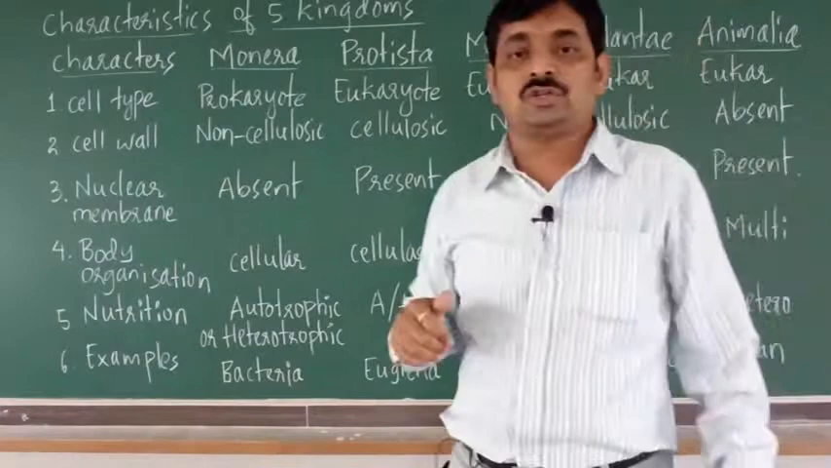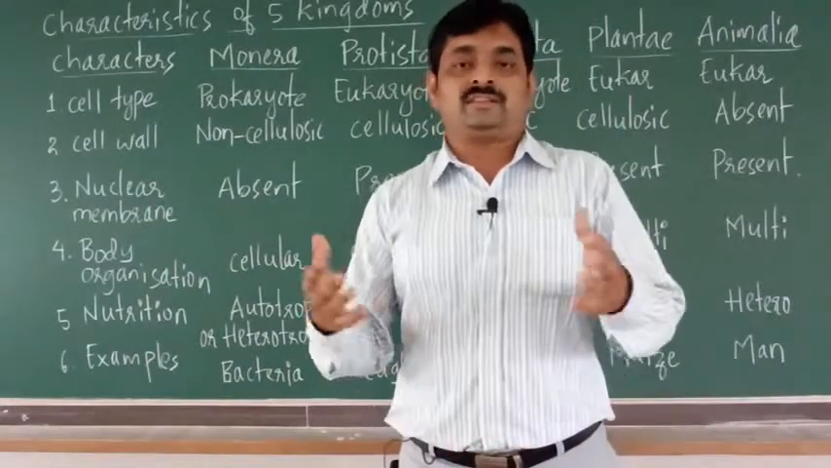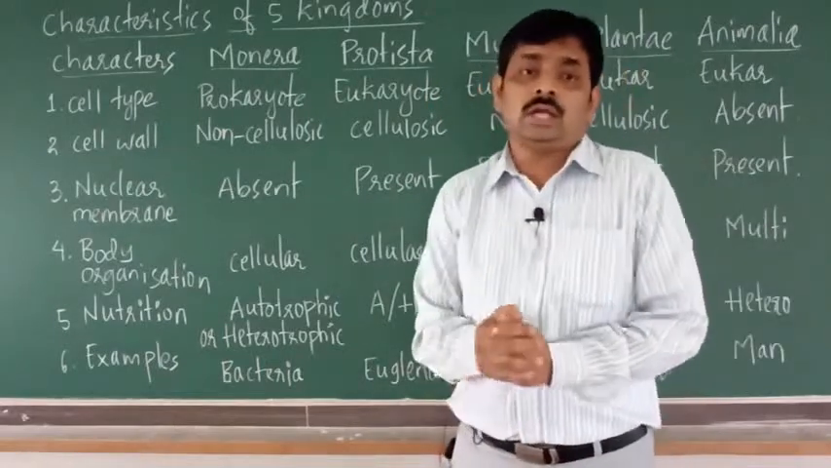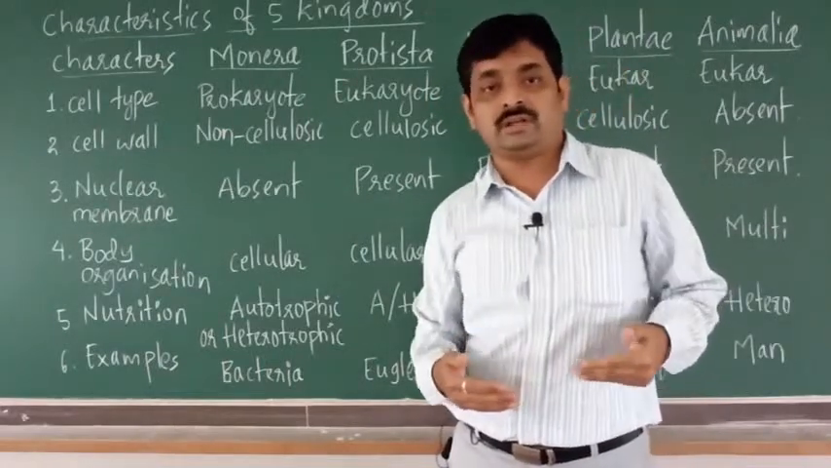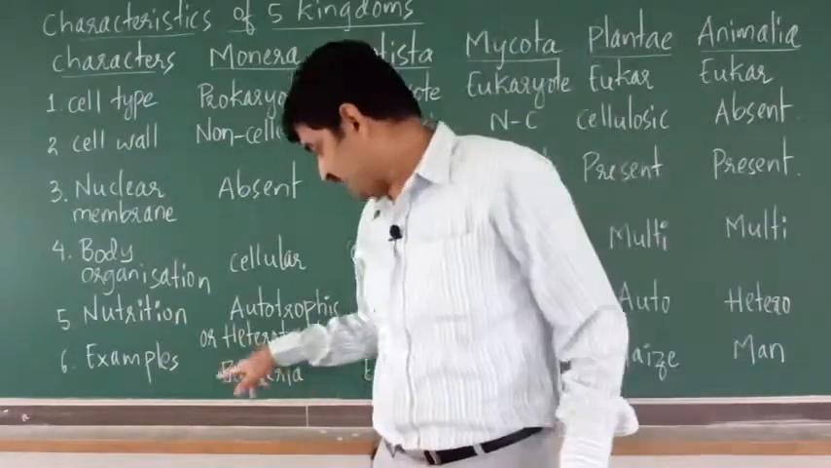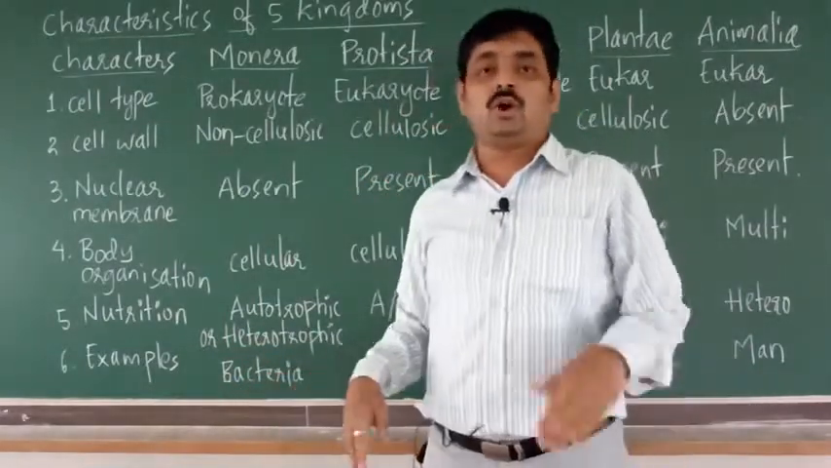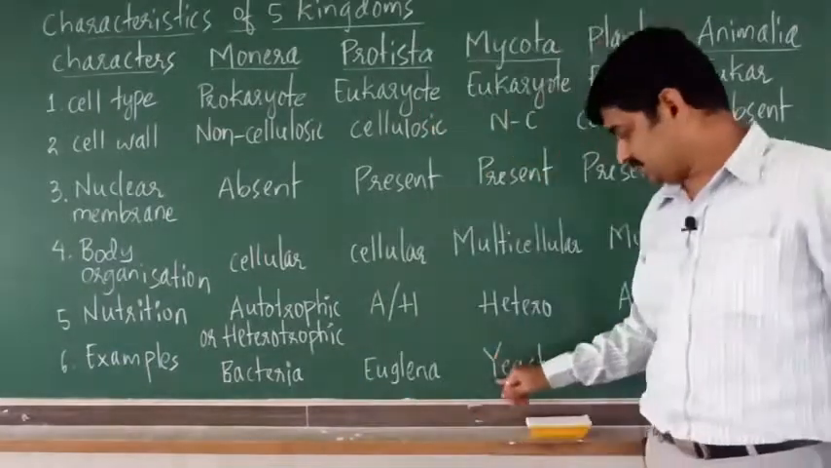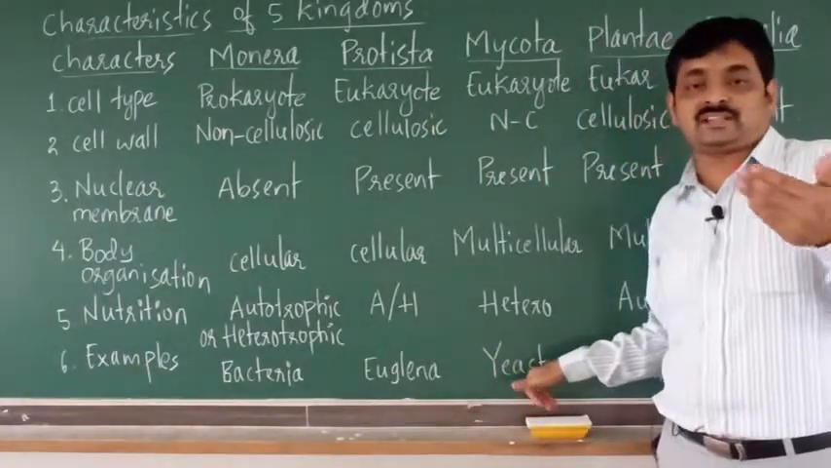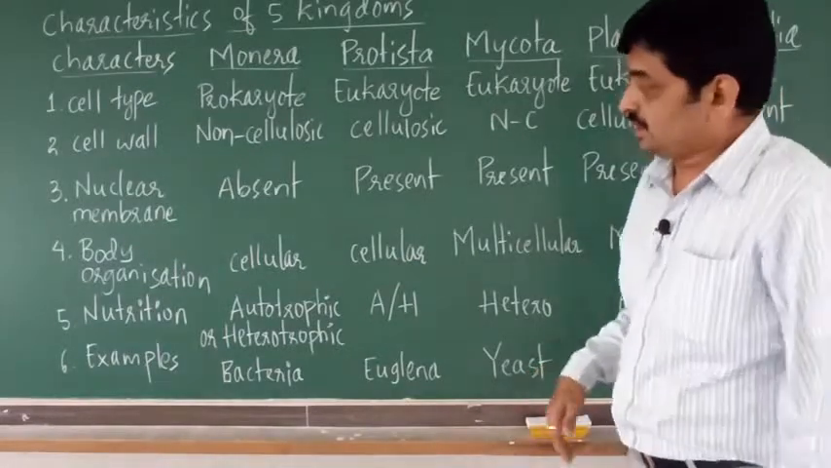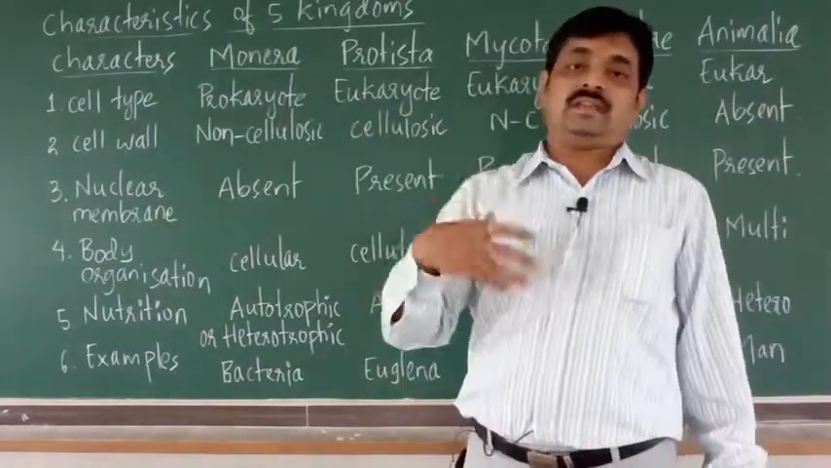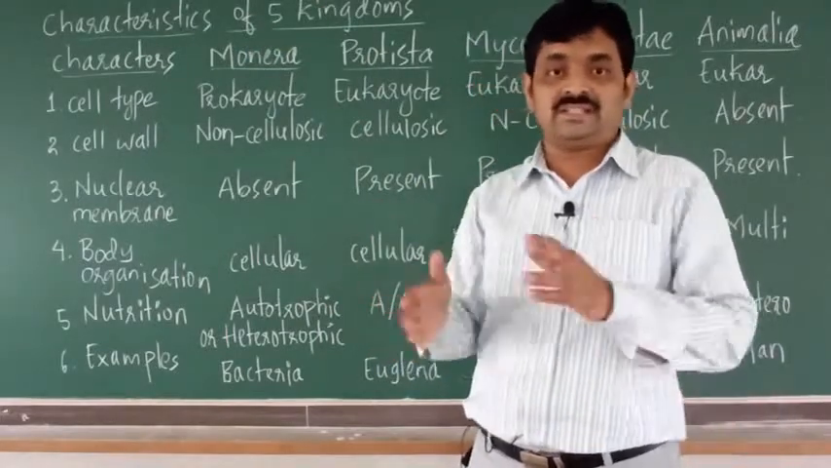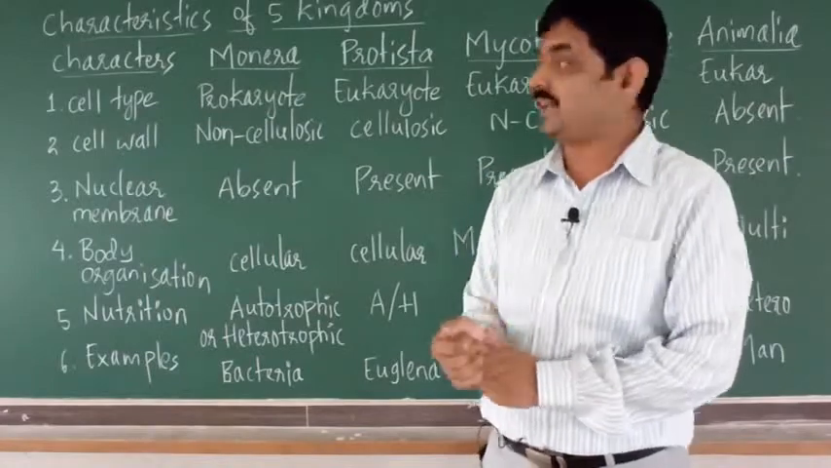From the examination point of view, you may expect certain questions here. One mark questions like, give one example of kingdom Monera. You can write the answer as bacteria. Or you may expect, give one example of kingdom Mycota, so you can write yeast. Like that you can expect one mark questions, or you may expect two, three or five mark questions. Write the characteristics of kingdom Monera.